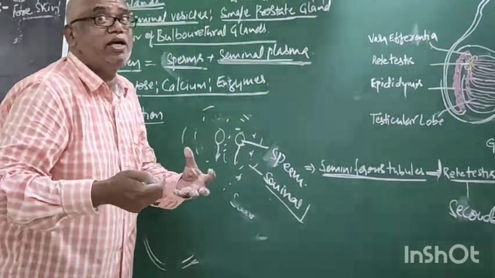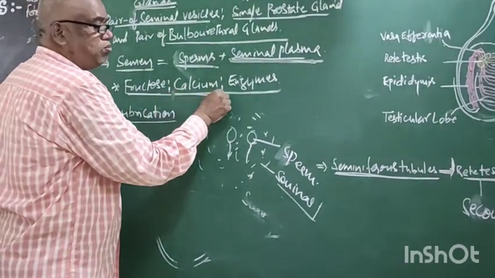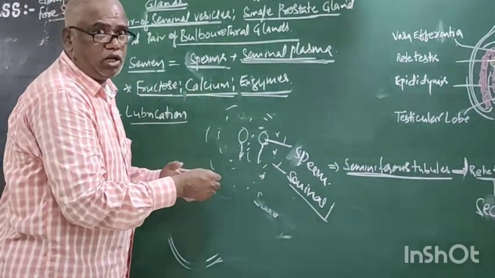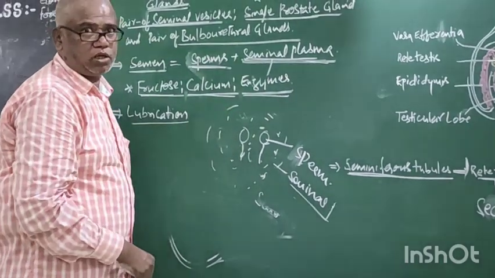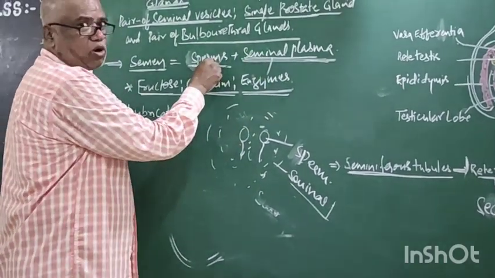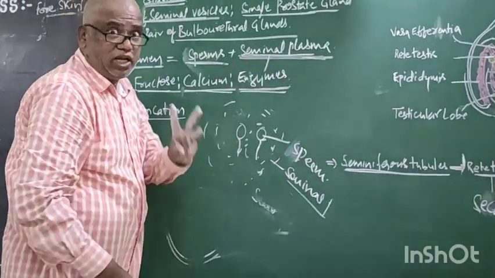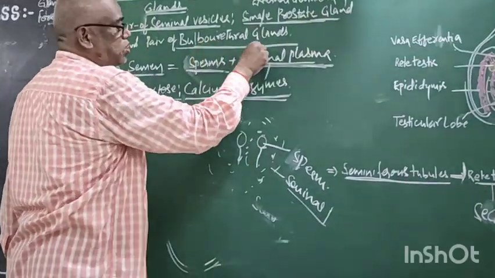This is the seminal plasma composition. What is the chemical composition? Fructose, calcium, some enzymes. These are the major chemical components present in seminal plasma. Seminal plasma with sperm together forms semen. The seminal plasma is secreted by three glands: seminal vesicles, prostate gland, and bulbourethral gland.